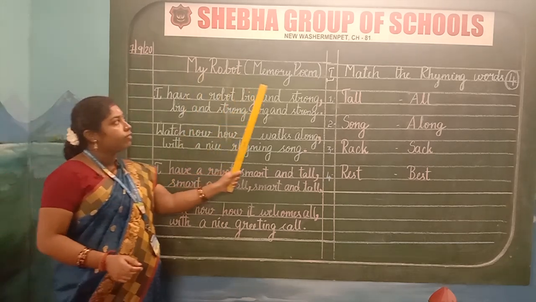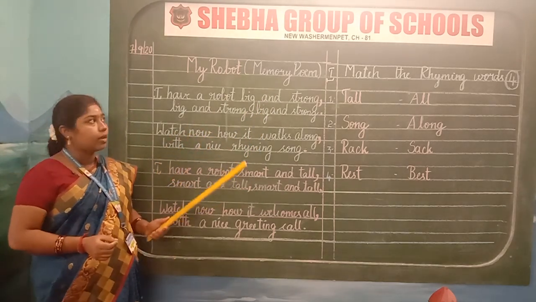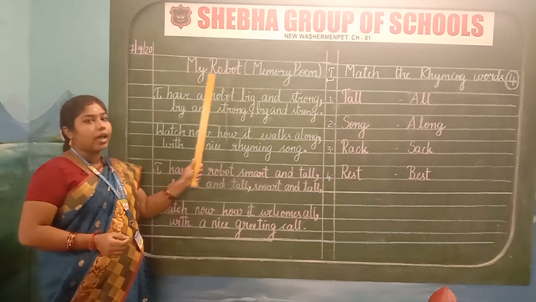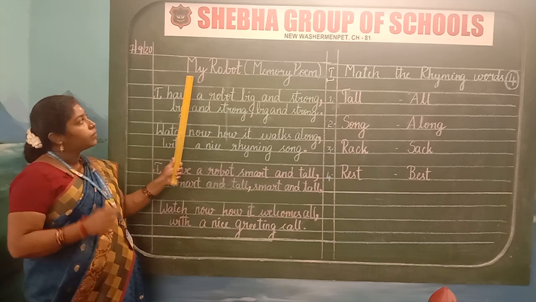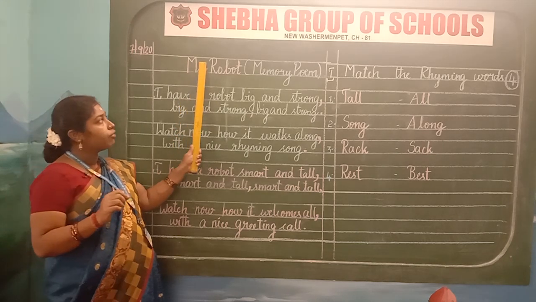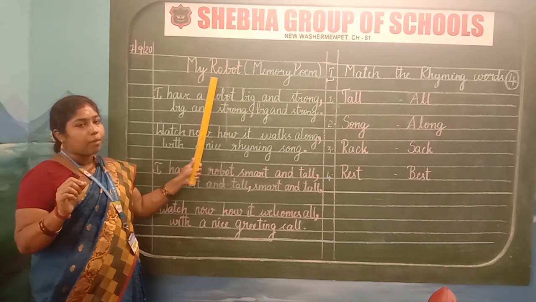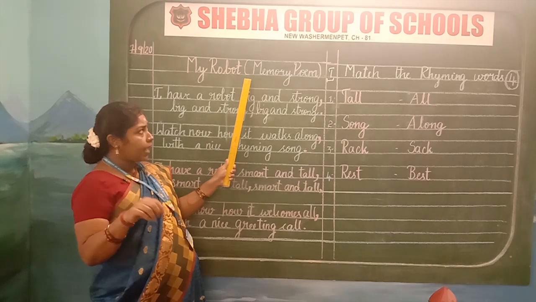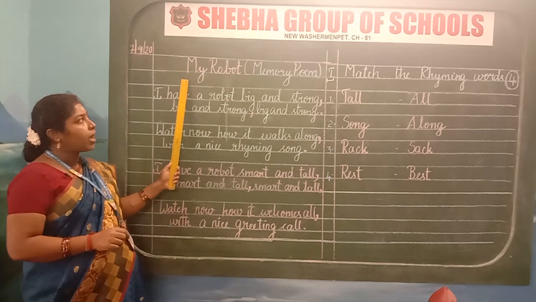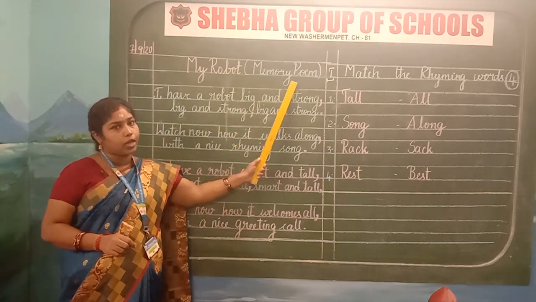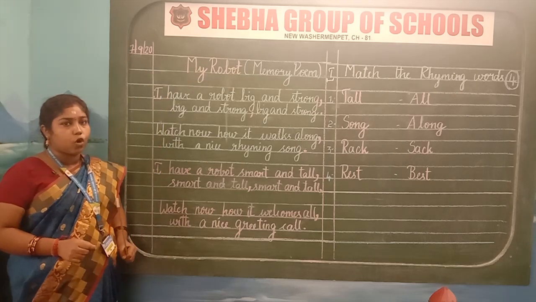Now in the middle line we left over, we are going to write the name of the poem. The poem name is My Robot. I am again insisting, My Robot. My, in M, you have to write M in capital, give a space, write Robot spelling with a capital letter, and put brackets and mention in the bracket memory poem. Clear, children? My Robot, memory poem. Now leave the line. We are going to start writing the poem.